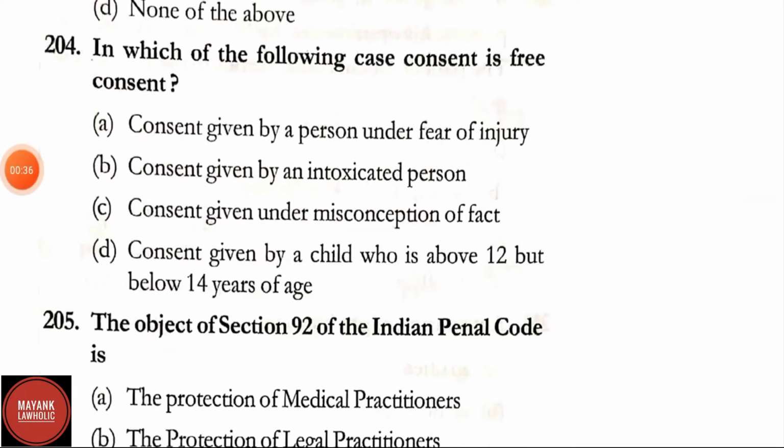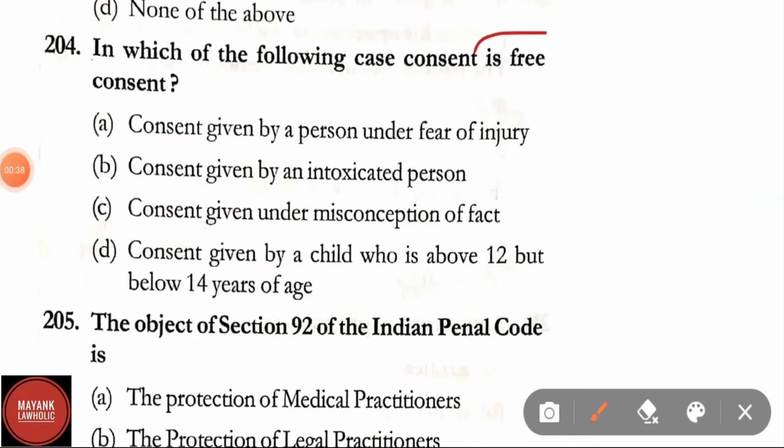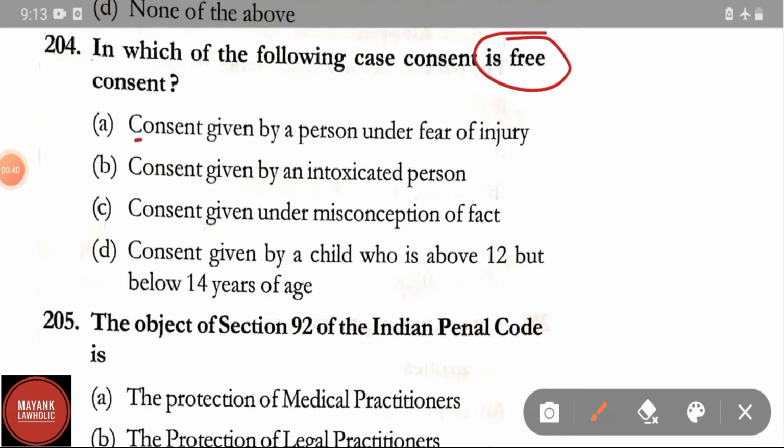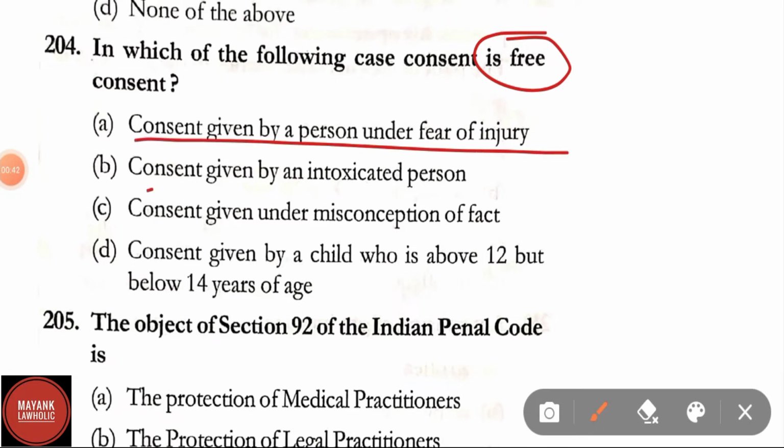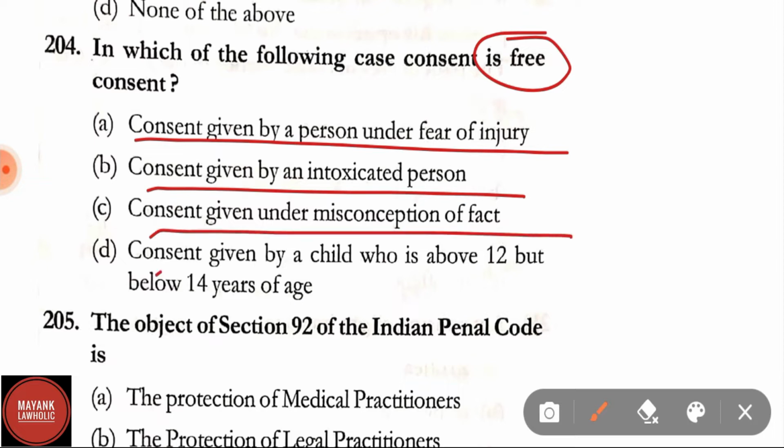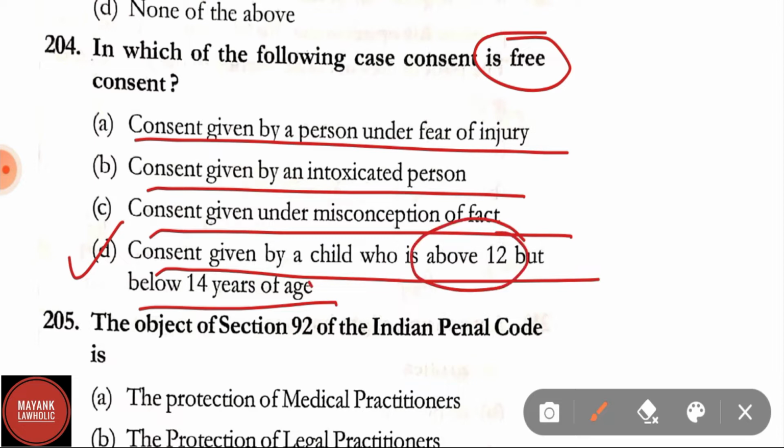Question number 204. In which of the following cases consent is free consent? Option A, consent given by a person under fear of injury; B, consent given by an intoxicated person; C, consent given under misconception of fact; D, consent given by a child who is above 12 but below 14 years of age. Correct answer is option D, that is consent given by a child who is above 12 but below 14 years of age.